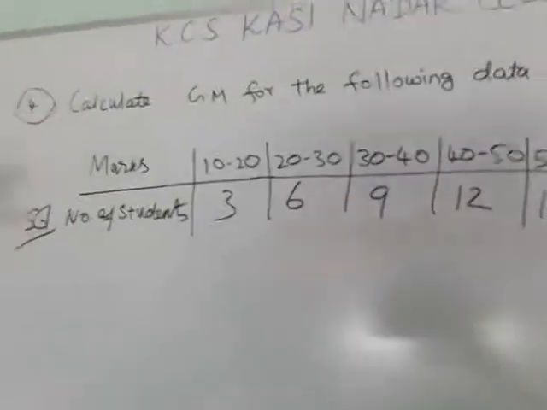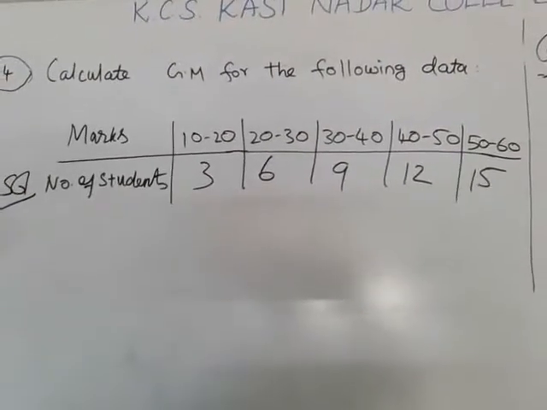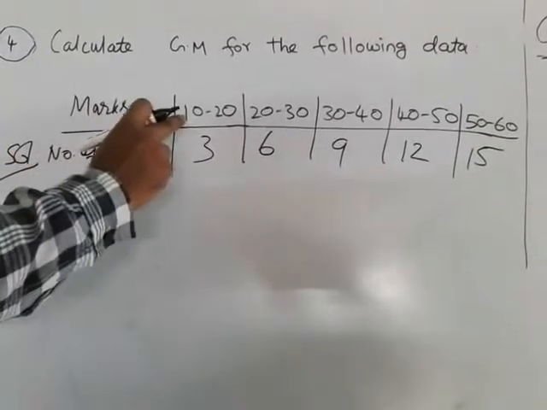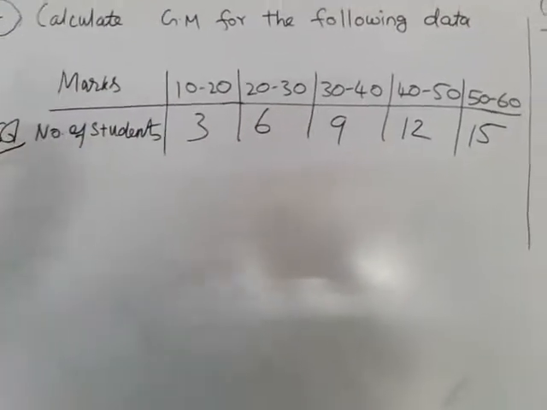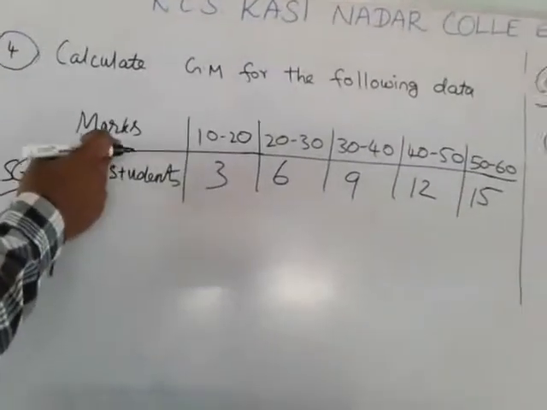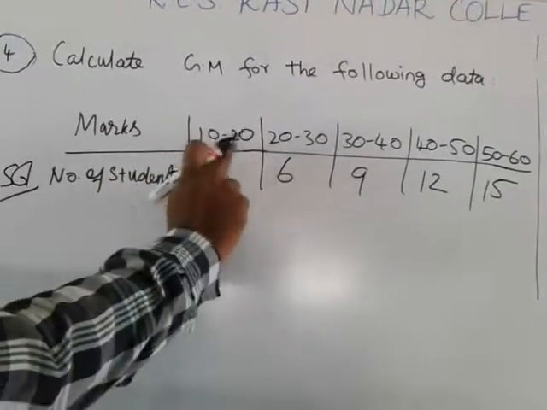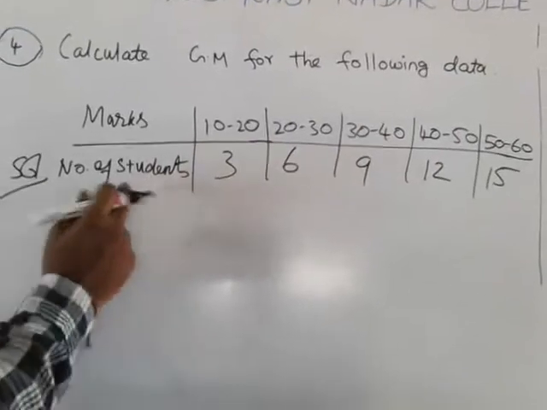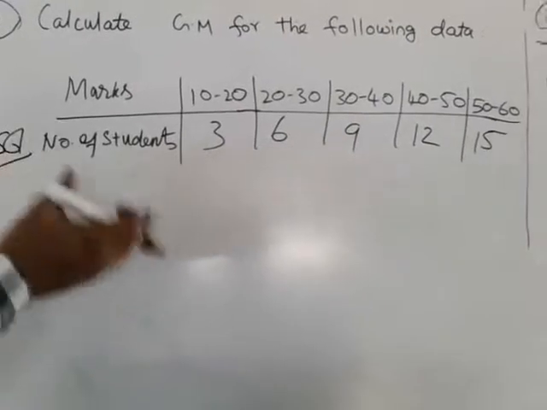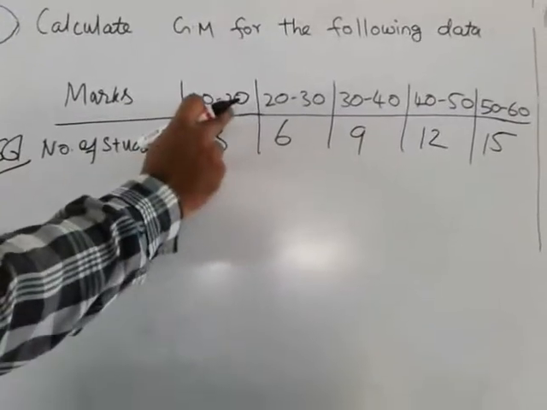This is a problem. Fourth one, calculate GM, geometric mean, for the following data. They are given marks and number of students, and the marks are in interval form, lower and upper. This is a continuous type. Whenever they give interval form and number of students, that is f, the frequency. Frequency is nothing but number of students, number of workers, that is all frequency. Interval is nothing but class interval.